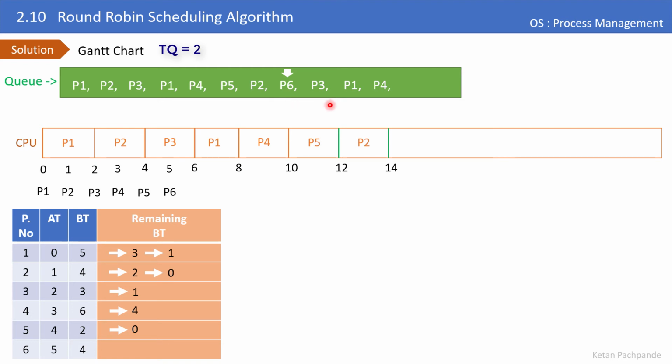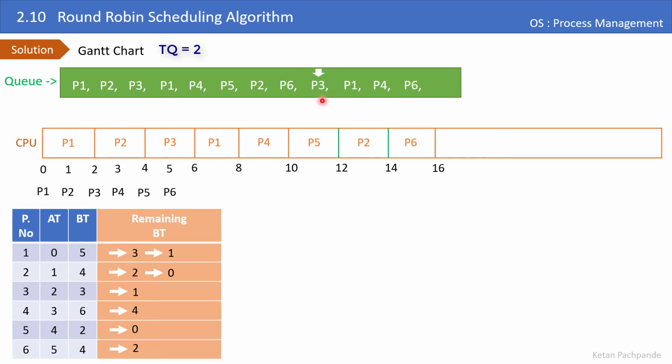Let's schedule the process P6 and give the time quantum as 2 and decrement its remaining burst time to 2. As it requires 2 time units in the future also, let's put back the process P6 in the queue and then increment the head to the next process.